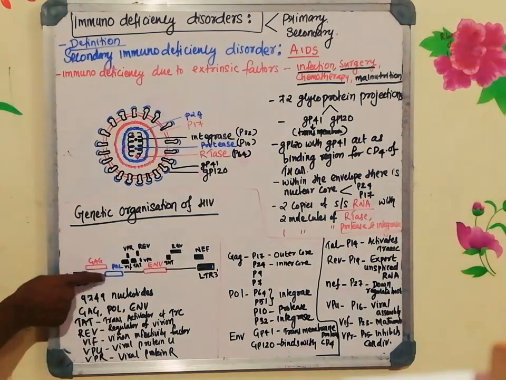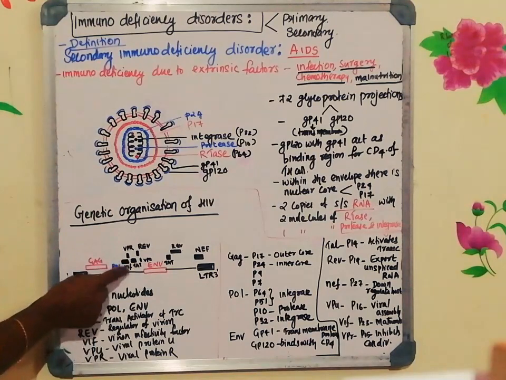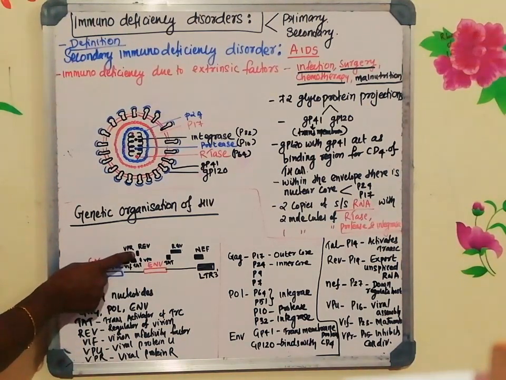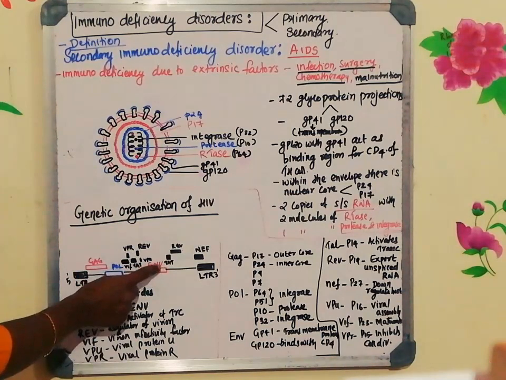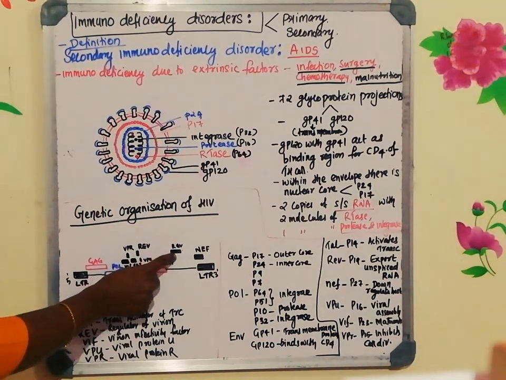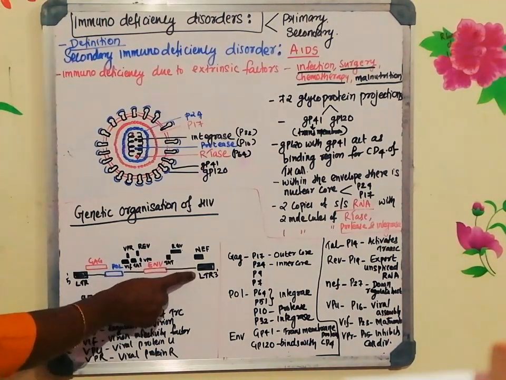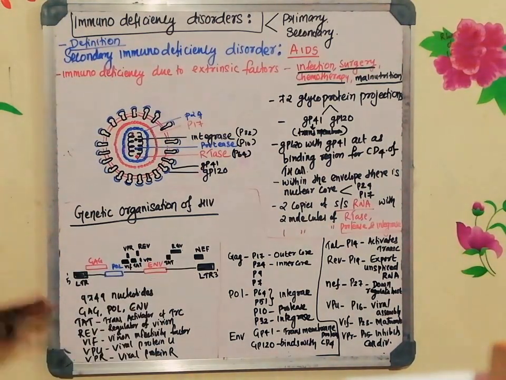Okay, so GAG is overlapped with the POL, and in between the POL and the envelope there are many genes. One is VIF, another one is VPU, VPR and REV. After the envelope gene there is another one, TAT, and again one more REV and NEF, that is followed by the LTR. Okay, these are the genes. Total size is 9,749 nucleotides in the HIV genome.